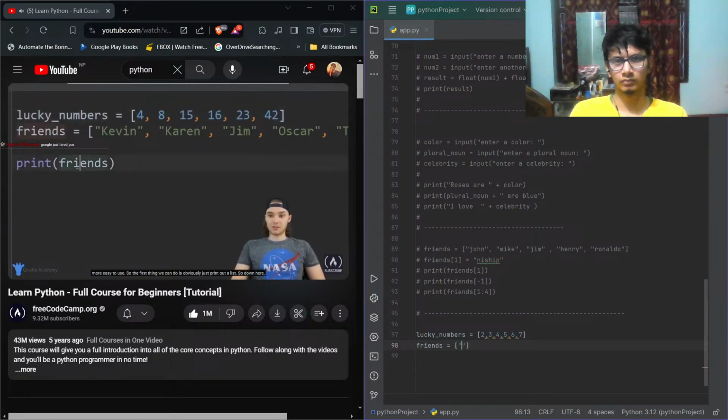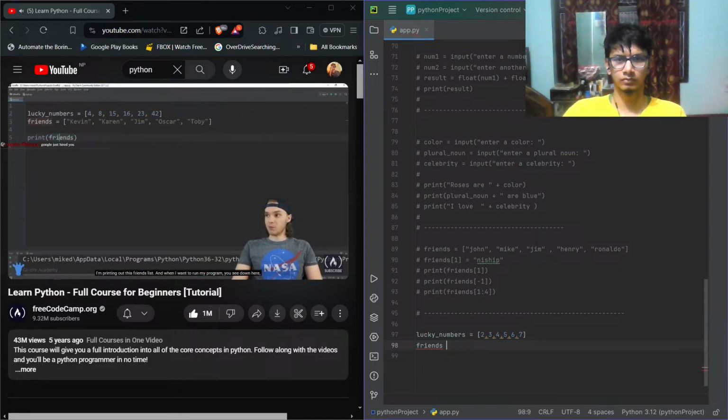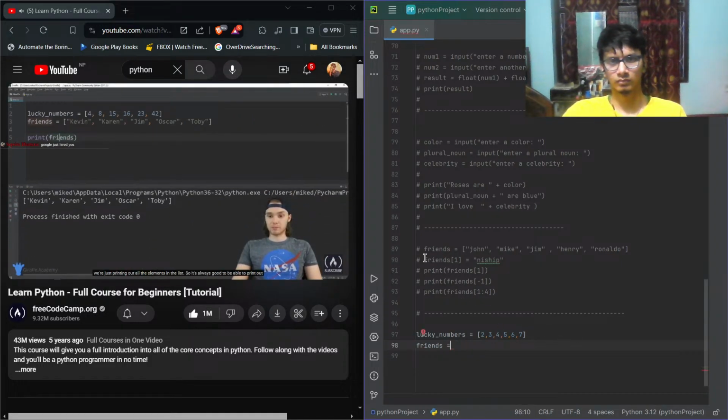So the first thing we can do is obviously just print out a list. Down here, I'm printing out this friends list. And when I run my program, you see down here, we're just printing out all the elements in the list. So it's always good to be able to print out all the elements inside of a list. But there's a lot of other functions that we